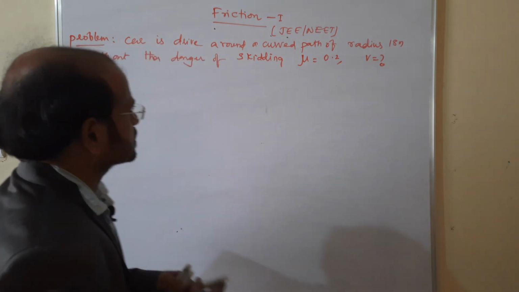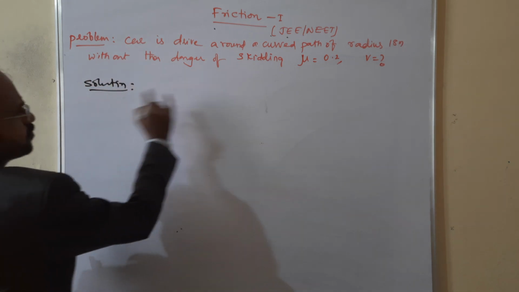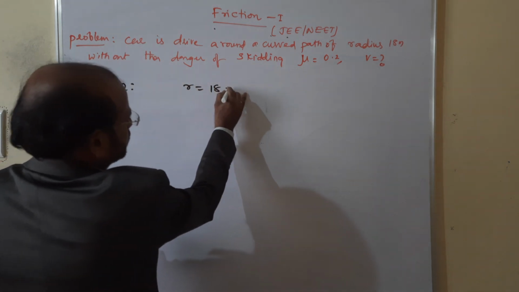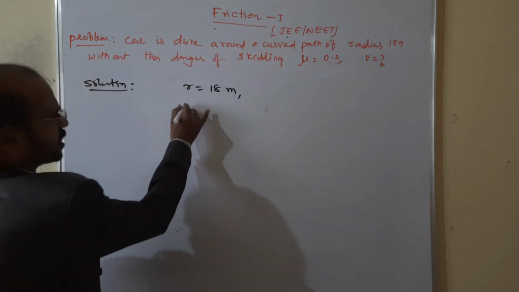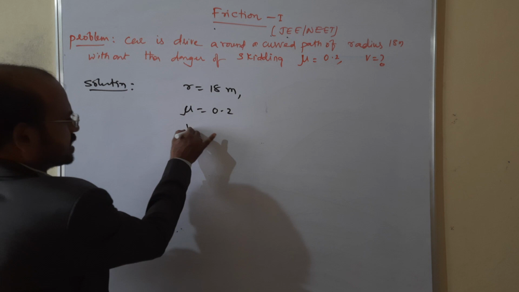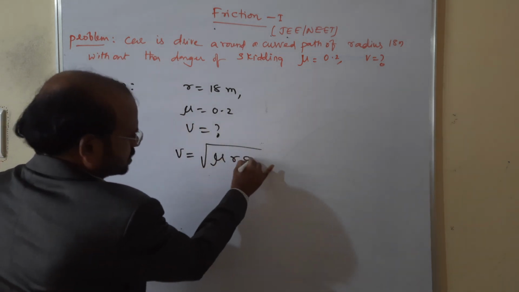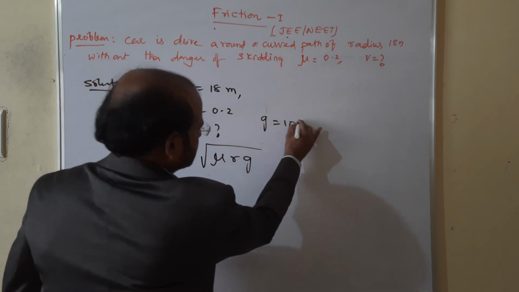So let us write the given data. The radius of the curved path is 18 meters, the coefficient of friction is 0.2, and it asks for the speed. The formula is root over mu r g. We know g is 10 meters per second square.